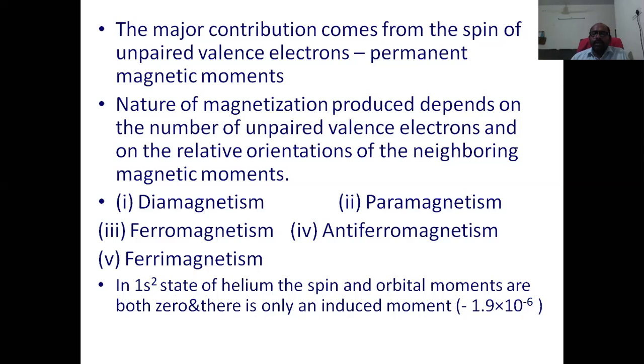But there is some induced magnetic moment, which is very small, minus 1.9 into 10 power minus 6, and hence this induced moment is responsible for the diamagnetism property of helium.